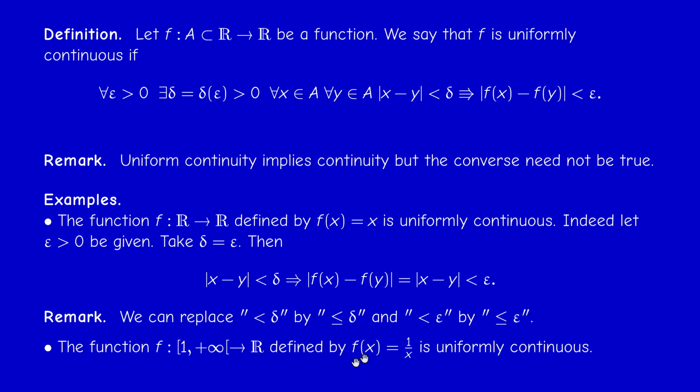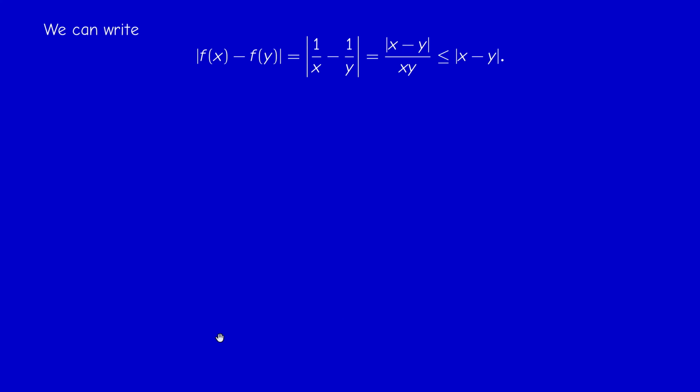Now, if we restrict 1 over x to the interval [1, infinity), and it's very important to work on this interval, the domain is very important. We shall see later that 1 over x is not uniformly continuous on (0, 1), but it is uniformly continuous on [1, infinity). And this is very easy because if I look at the difference between f(x) and f(y), and reduce to the same denominator, I get |x minus y| divided by xy, and these are positive, bigger than 1.